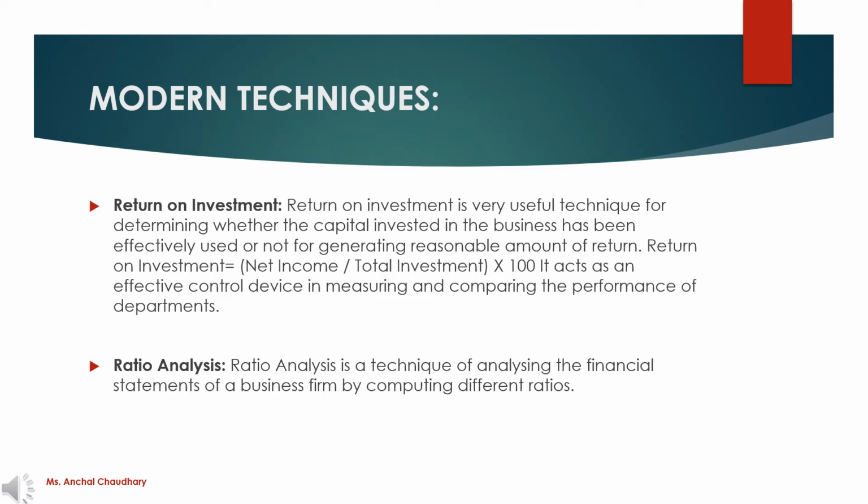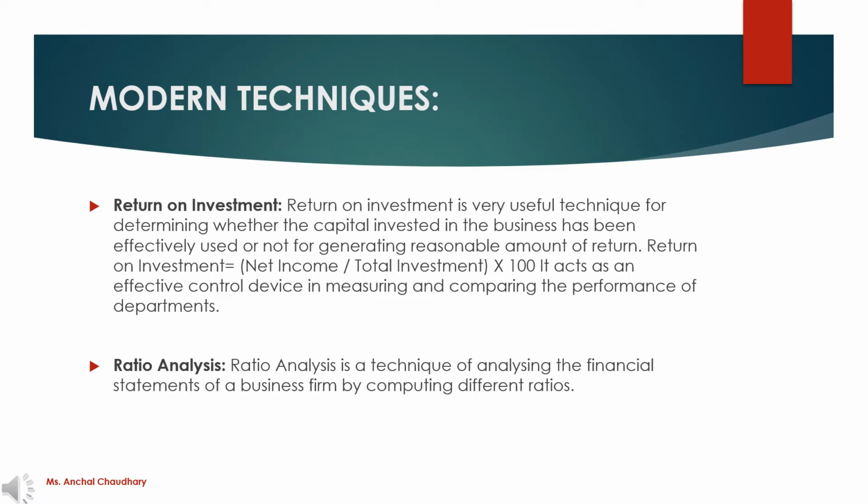Whenever you are calculating the liquidity ratio, you are calculating it to know the short-term financial position of the business and a person's or organization's ability to pay short-term liabilities. Then next is your solvency ratio. This ratio is calculated to know long-term solvency and whether an organization is able to pay its long-term debt.